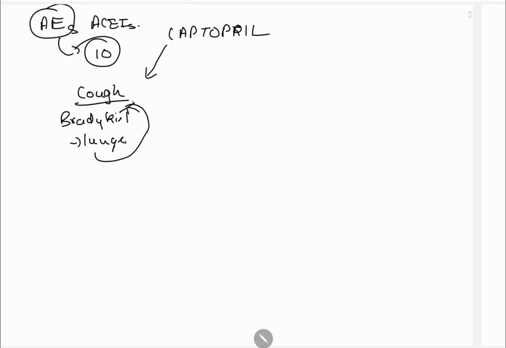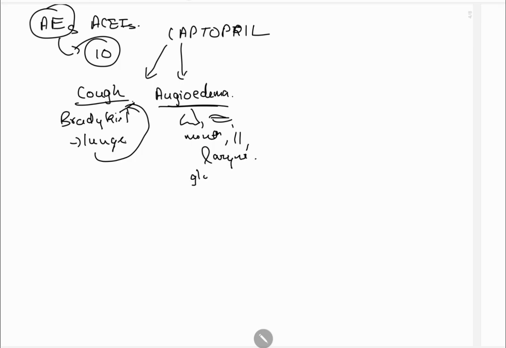Next, from A, it's angioedema. Where is the edema? In nose, lips, mouth, throat, larynx and glottis.